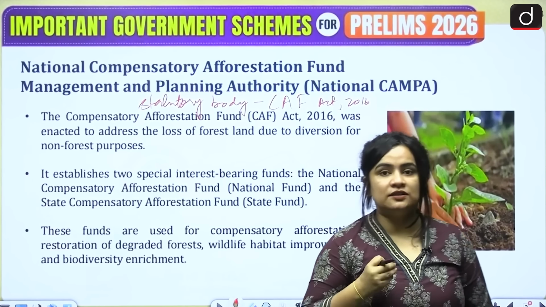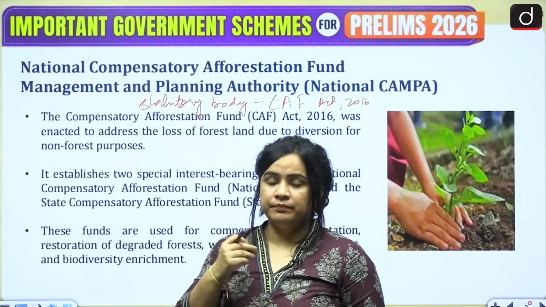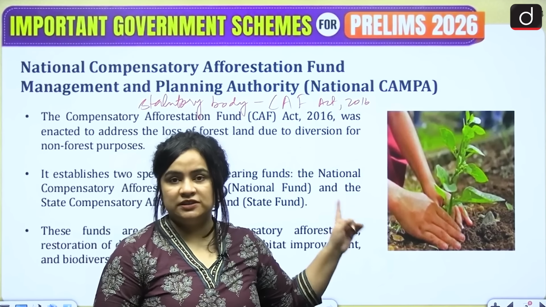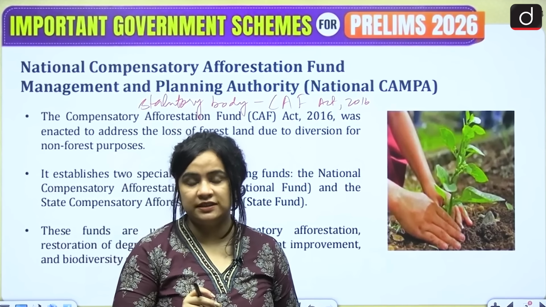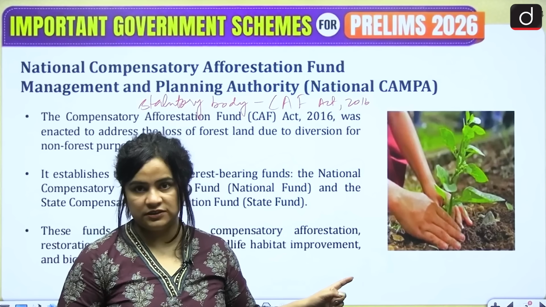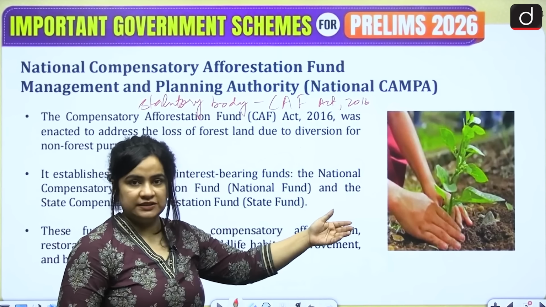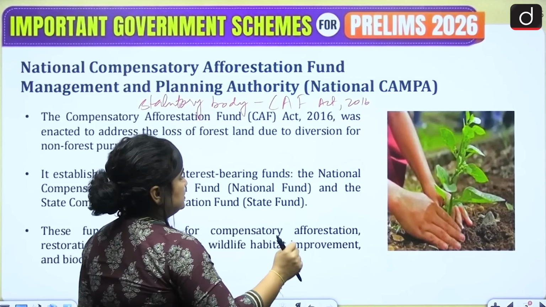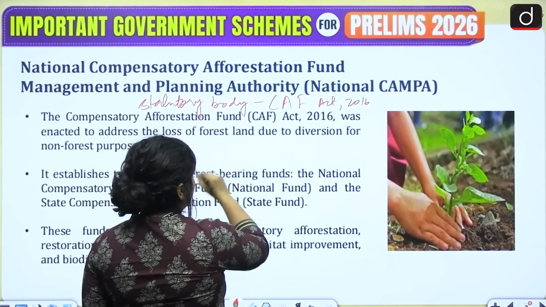Now, what does this authority do? It manages and utilizes those funds that are deposited with it by a user agency when it diverts forest land for non-forest uses. So if there is a user agency and it diverts forest land for the purposes of non-forest uses, for example, what are non-forest uses?